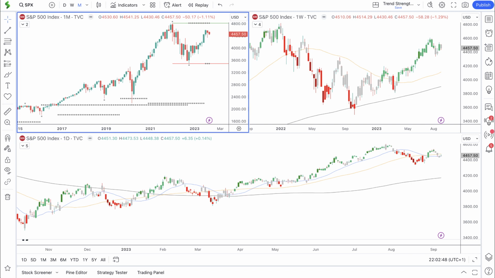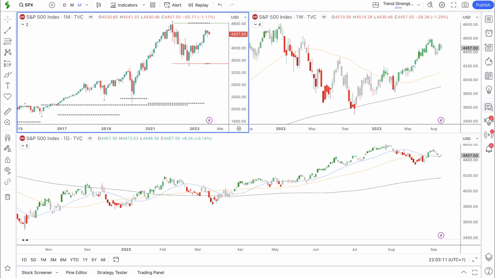Who will win the battle between the two AI tech giants, Microsoft and Google? In this video, I'll be breaking down how both stocks have been performing lately and provide you with some expert analysis on their recent developments. So let's take a deep dive into the charts.